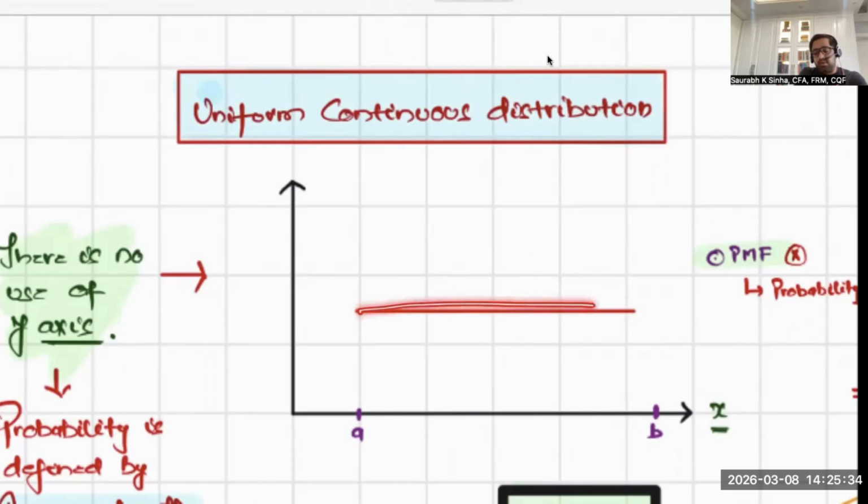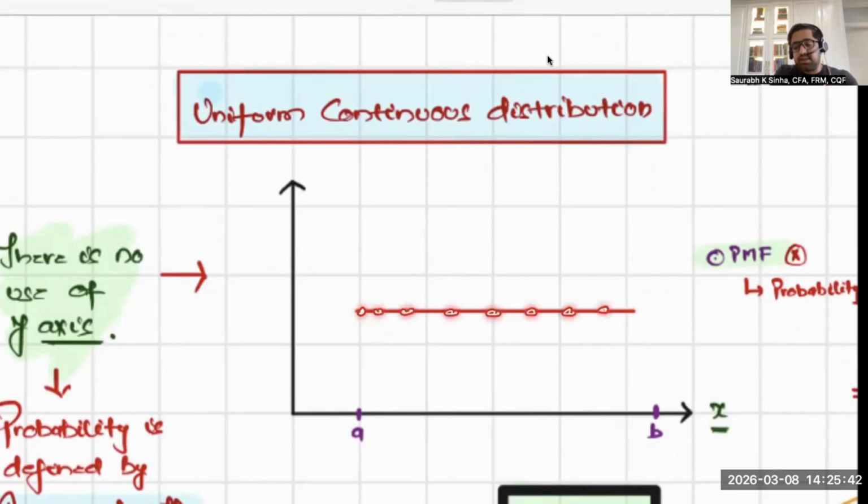And this is uniform. Why? Because the probability of every entity is identical. What is the probability? We'll talk about it. That's why it is uniform, a horizontal line. And it is not like one point, another point, another point. No, it's continuous in nature.